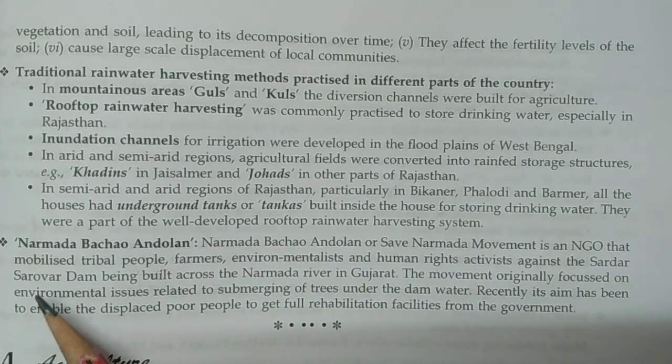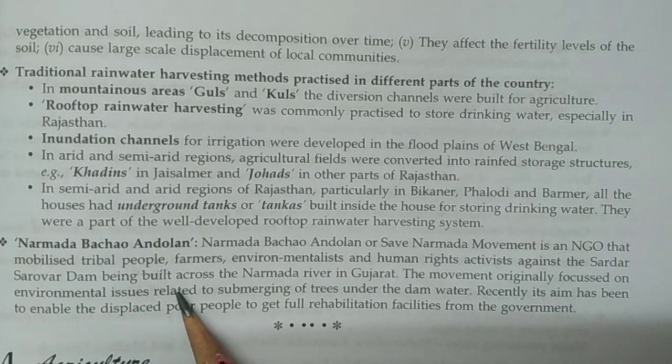Now next is Narmada Bachao Andolan. Narmada Bachao Andolan, or Save Narmada movement, is an NGO that mobilized tribal people, farmers, environmentalists, and human rights activists against the Sardar Sarovar Dam being built across the Narmada River in Gujarat.